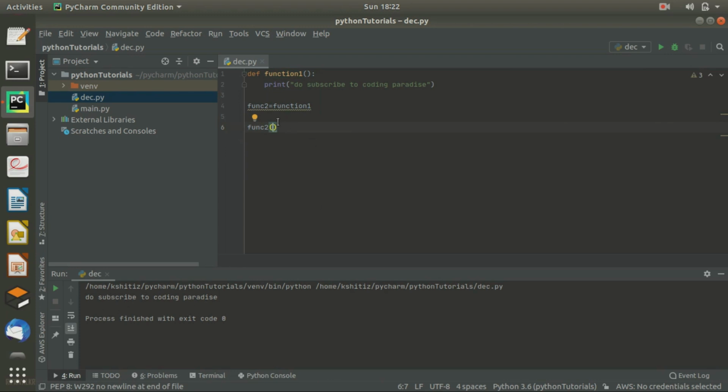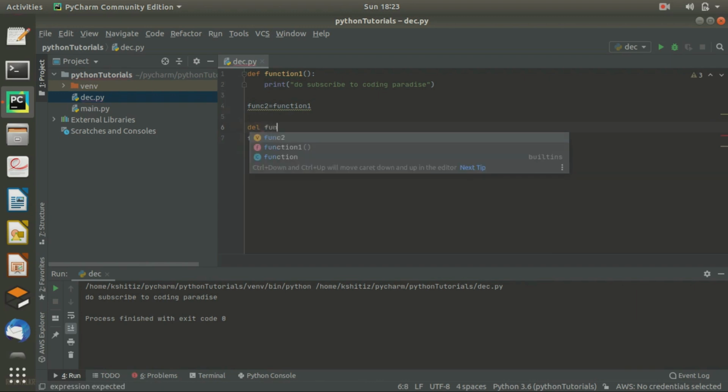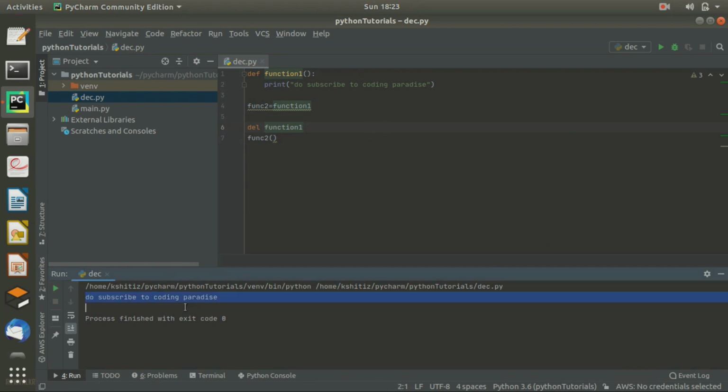Obviously, because we just copied the code of function1 into function2, so it will simply print "Do subscribe to coding paradise." But what if I delete function1 before calling function2? Will it print this or not?